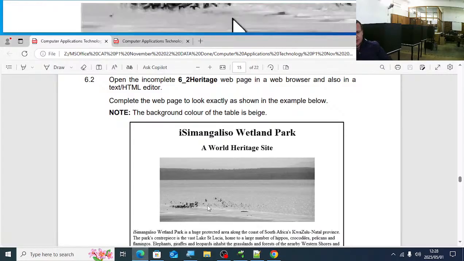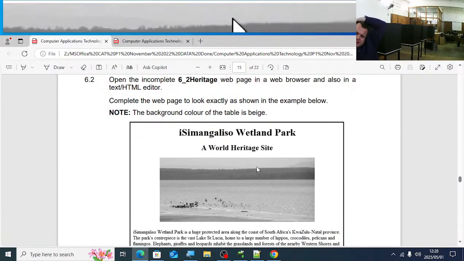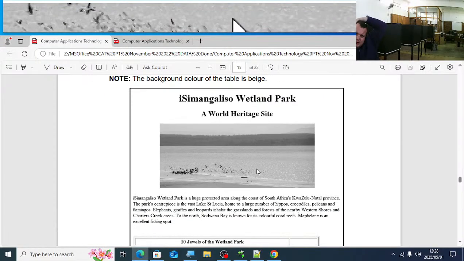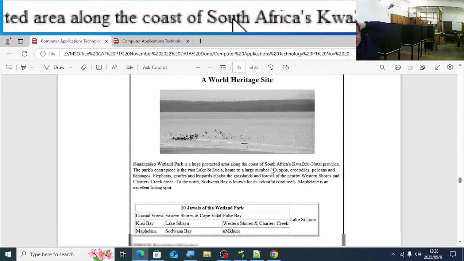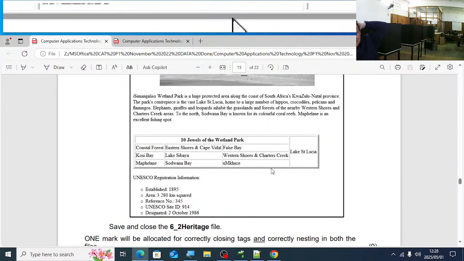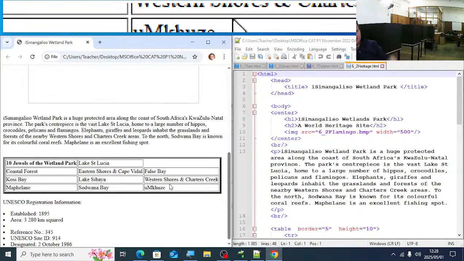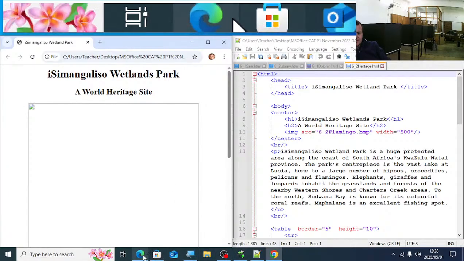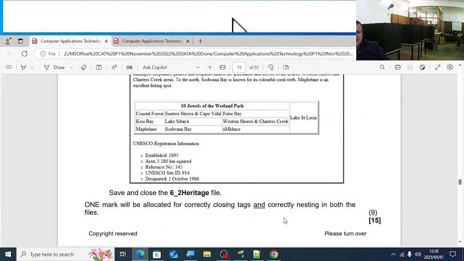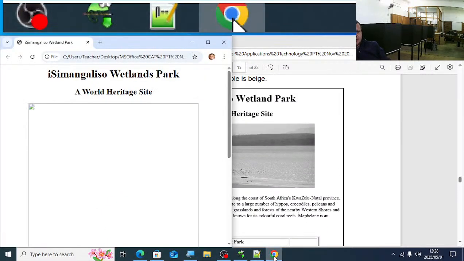Right, 6.2. Open the incomplete 6_2 heritage web page in the web browser and the text editor. Complete the web page to look like that. Note the background color of the table is beige. Let's quickly see how it looks. So what we need to do there is first, it's 9 marks, guys. So this was a bit of an unfair question because you had to do so many things. So let's start from the top.